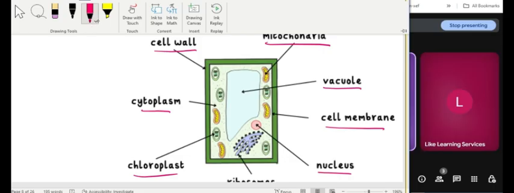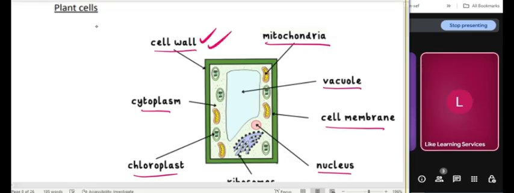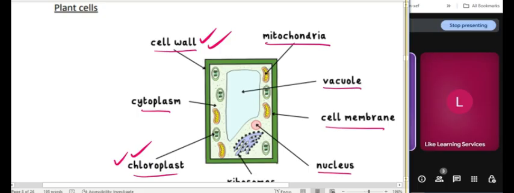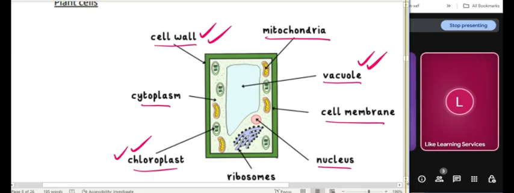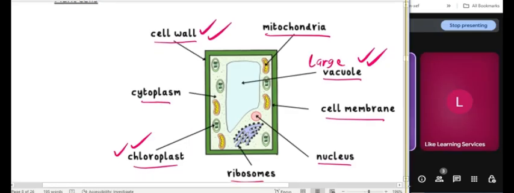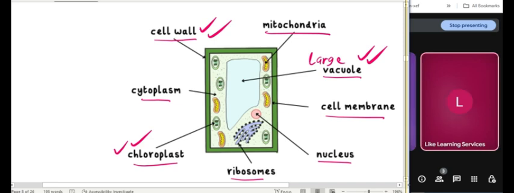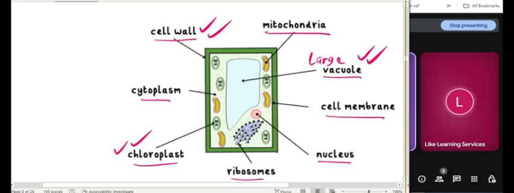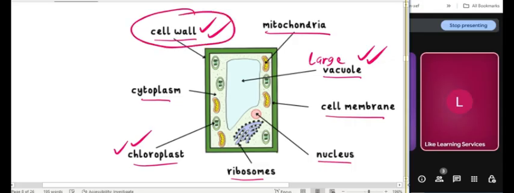Cell wall. The plant cell has a cell wall, which an animal cell does not have. Chloroplasts. The plant cell has chloroplasts, which an animal cell does not have. Vacuole. Usually we say large vacuole. You don't find that in the animal cell. Both of them have mitochondria, cell membrane, nucleus, and ribosomes. So I will just circle these ones that the plant cell has alone.